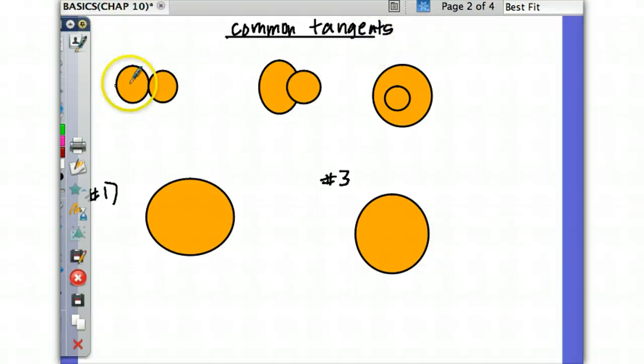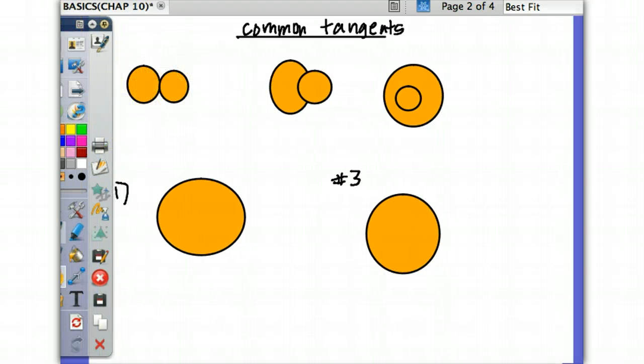Why don't you just see if you can hang on a little bit so you can see some of this. Common tangents. Let me go ahead and show you these two circles. And the question is going to be how many common tangents can you draw? Let me see how many we could draw when these two circles touch like that. We could actually draw one right here. Common means they're just touching both.